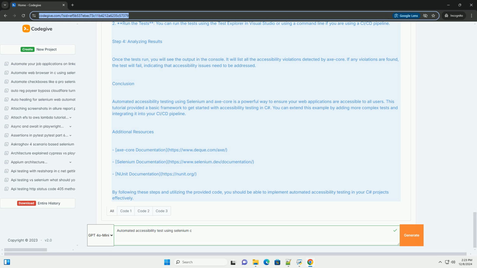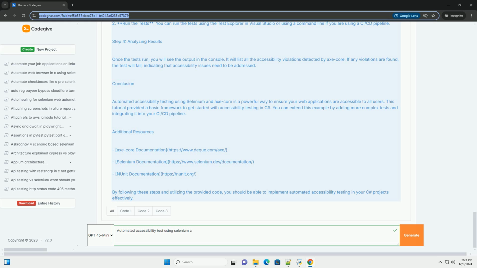Step 4, analyzing results. Once the tests run, you will see the output in the console. It will list all the accessibility violations detected by AxeCore. If any violations are found, the test will fail, indicating that accessibility issues need to be addressed.